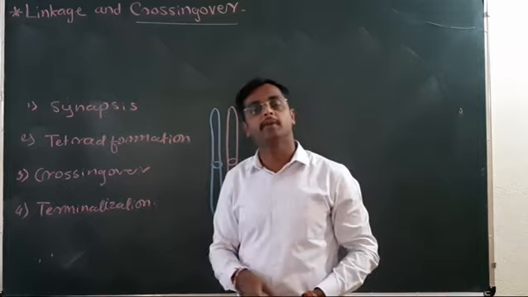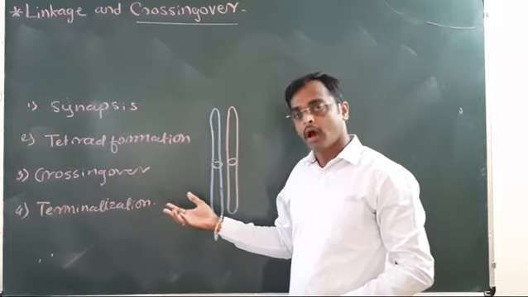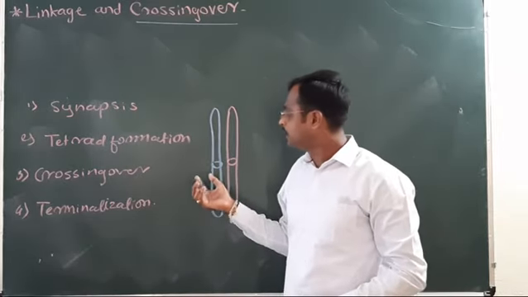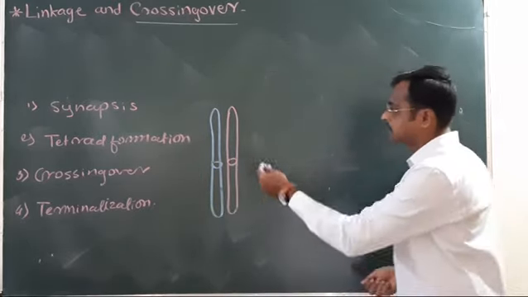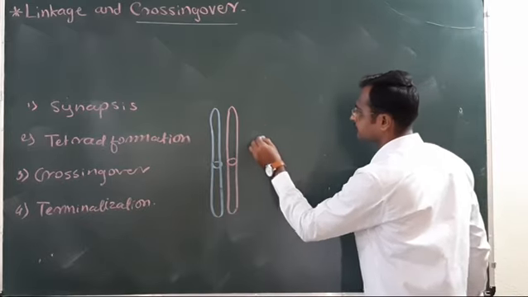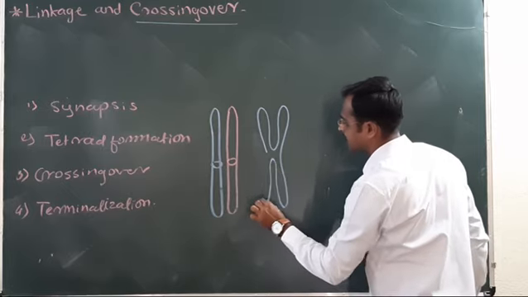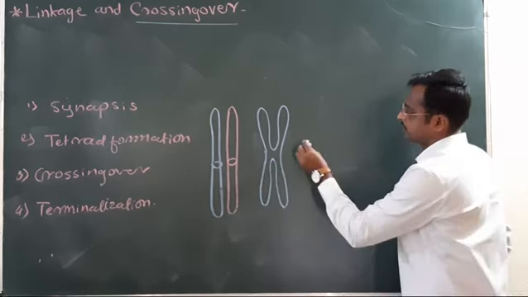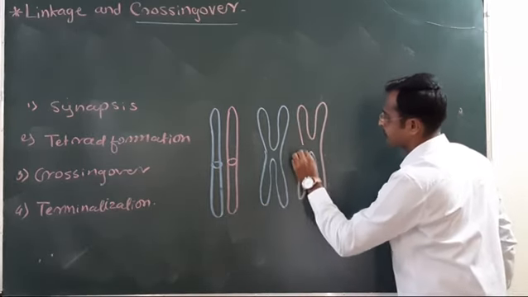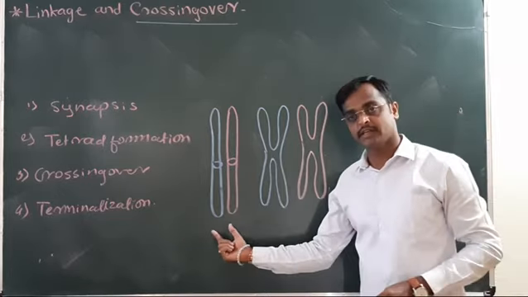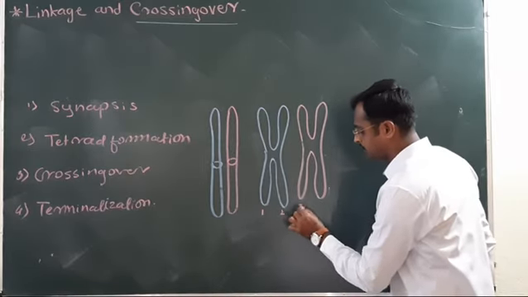Next is tetrad formation. In tetrad formation, these chromosomes undergo condensation. The chromatids get shortened, and the two arms of the chromatids get separated. So tetrad formation means the chromatids get separated from one another. This is synapsis, and this is tetrad formation. Tetrad formation means having four chromatids: 1, 2, 3 and 4.